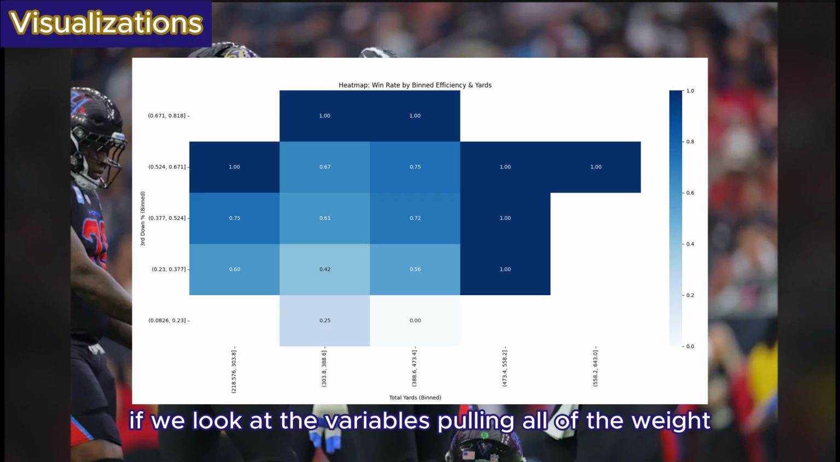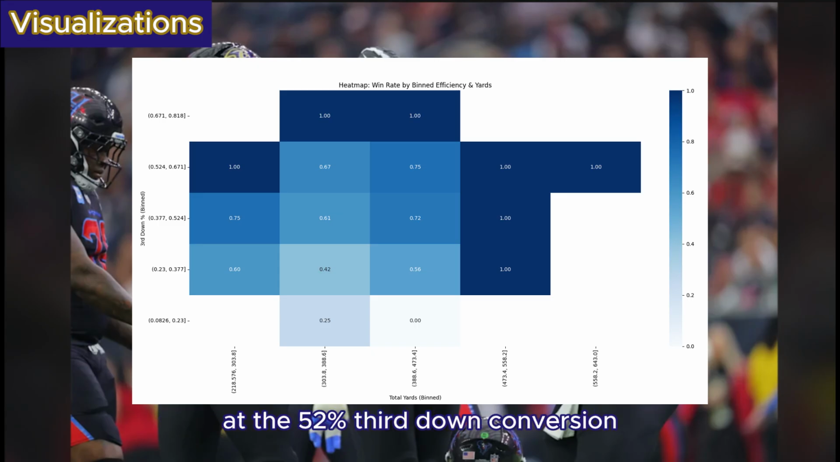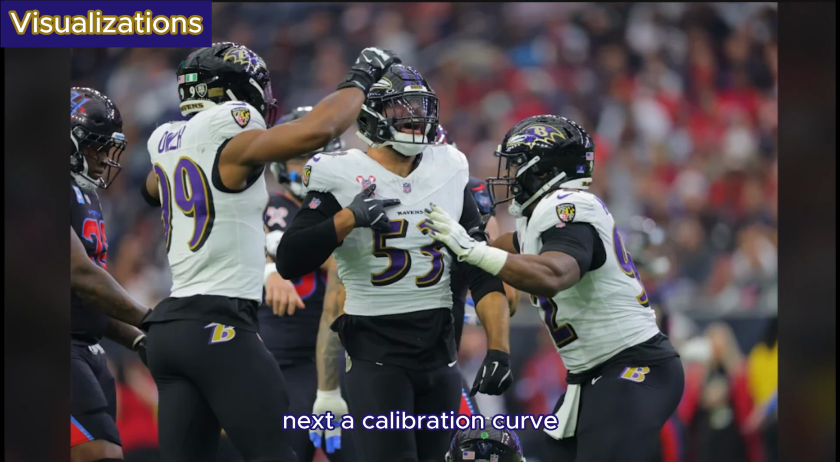If we look at the variables pulling all of the weight, we see our first taste of a 1.0 win probability at the 52% third down conversion and the 473 total yard bins. One big thing I need to emphasize is that a 1.0 win probability is not the same as a 100% guaranteed win. It simply means that all games with both of those metrics were wins. So in a way, it does give some predictive power, but it's still not wise to use 1.0 as a 100% chance of winning. Next, a calibration curve.